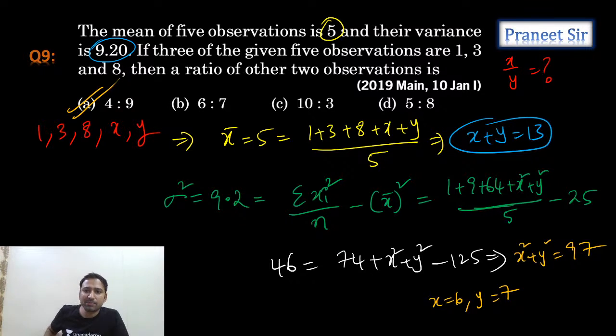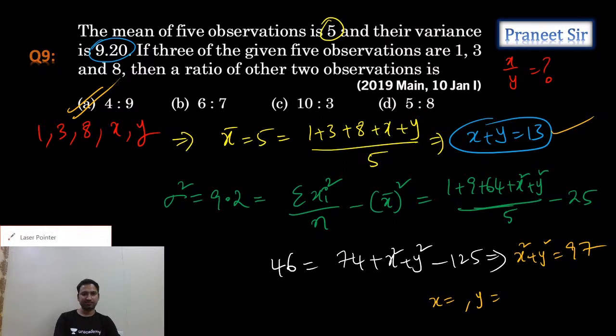Why? Because all the options have x plus y equals 13 only. 4 plus 9 is 13, 6 plus 7 is 13, 10 plus 3, 5 plus 8, everything is 13 only. But x square plus y square is equal to 97, guys. So whatever I have written here is wrong. What is the correct one?